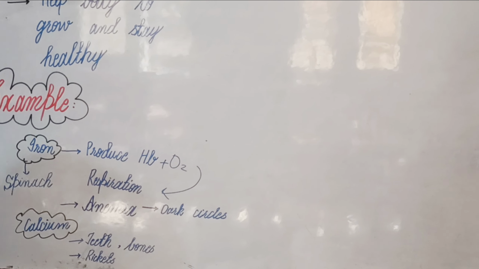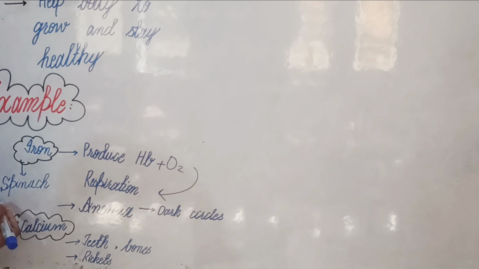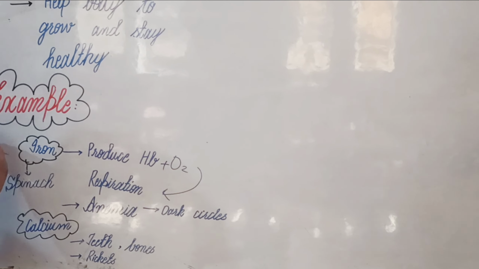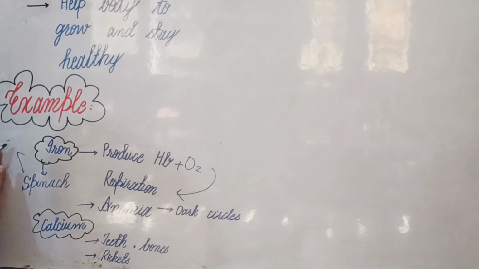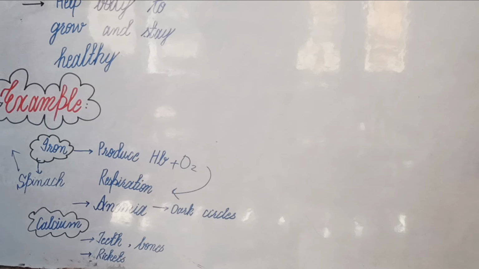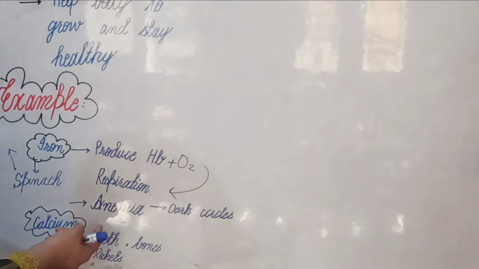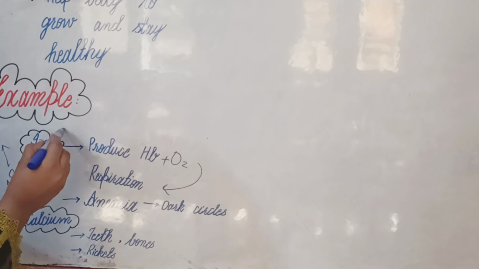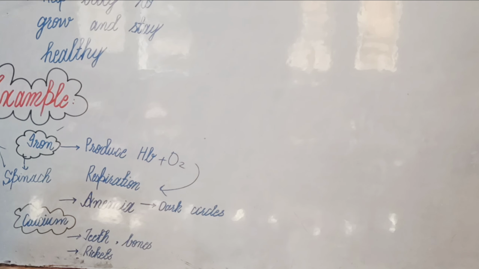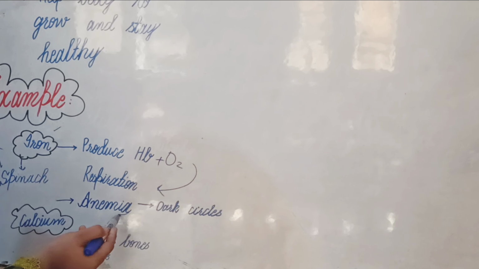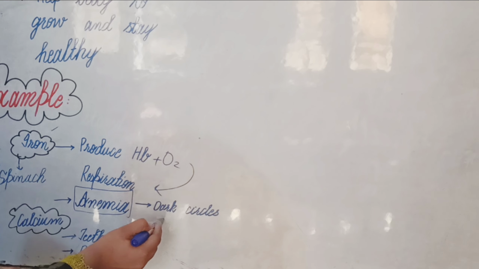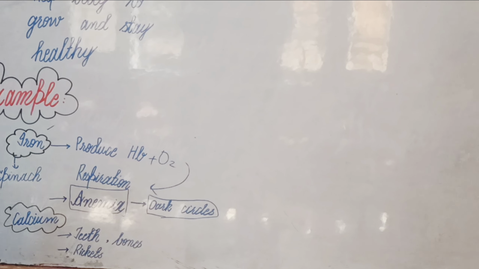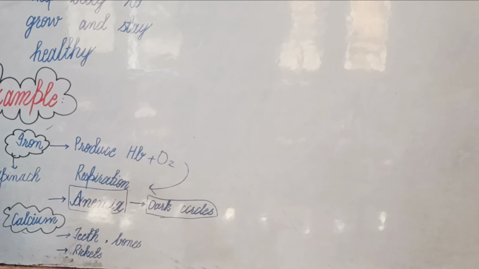And where does iron come from? Iron is found in spinach, which is a green vegetable. The next one is anemia. What is anemia? Anemia is caused by a lack of iron. If there is no iron in our body, we will get anemia, which includes dark circles over and under our eyes. And the next one is calcium.